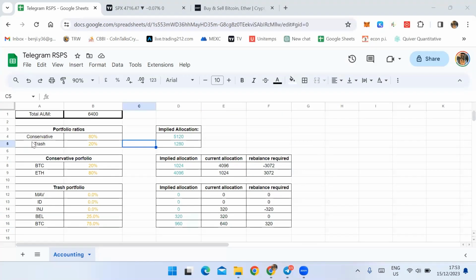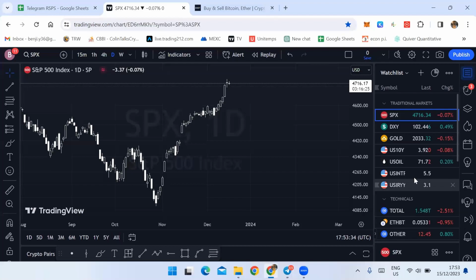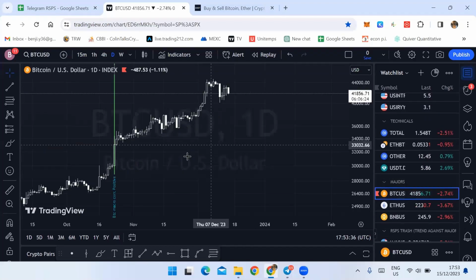Okay, so to balance your portfolio, everything is good, right? But let's say the reason why I say that you can purchase these signals at any time is because this is the stock market. No, let's go to Bitcoin, right? So Bitcoin, this is where I bought it at, right?